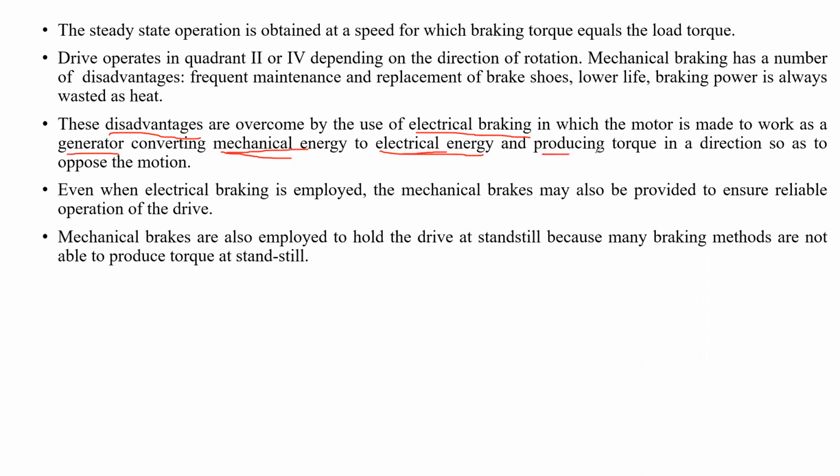So here, producing a torque in a direction so as to oppose motion means generating mode. It means we are creating the opposing current. Opposing current means negative current. Negative current means negative torque. Negative torque means generating mode.